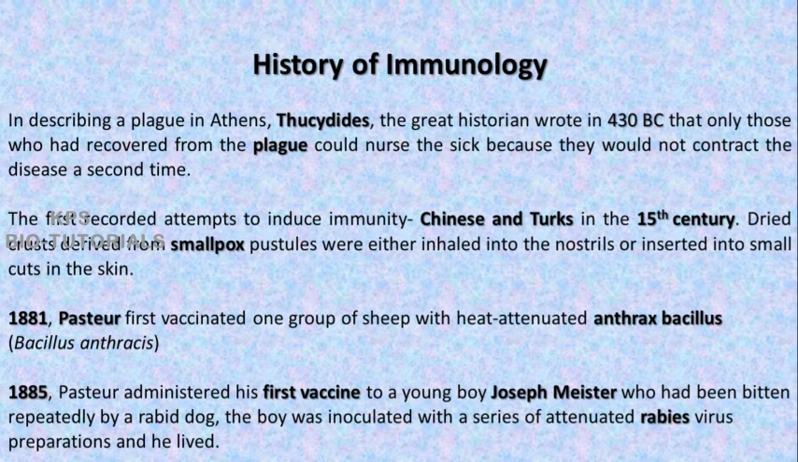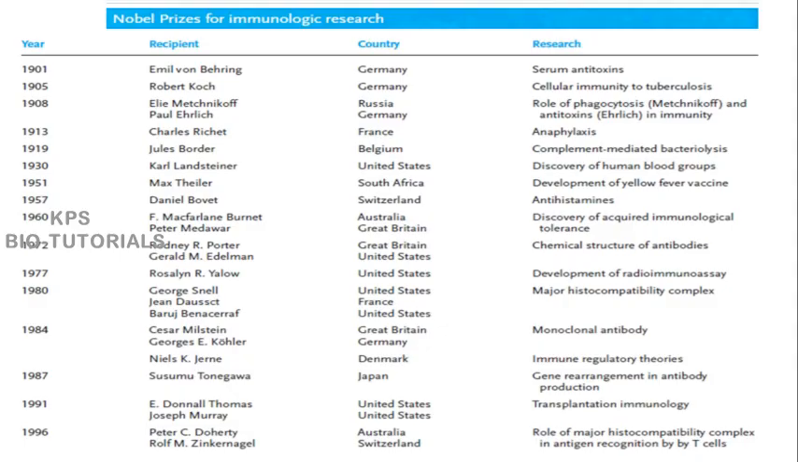Now there is a list of scientists who got Nobel Prizes in immunological research. Emil von Behring of Germany got the Nobel Prize in 1901 for his immunological research on serum antitoxins, and many other scientists are here, and their areas of research are also given in the list. You may go through the list to understand the various immunological fields which got Nobel Prizes.